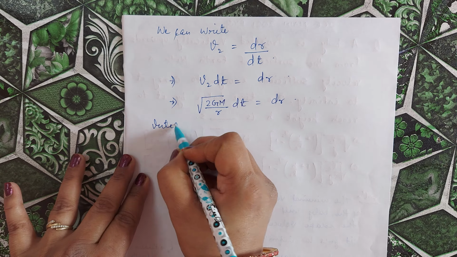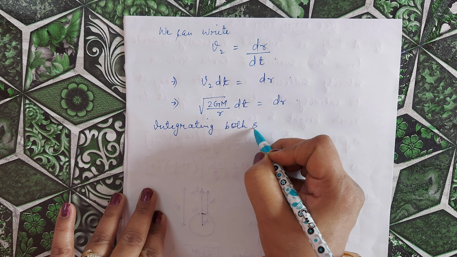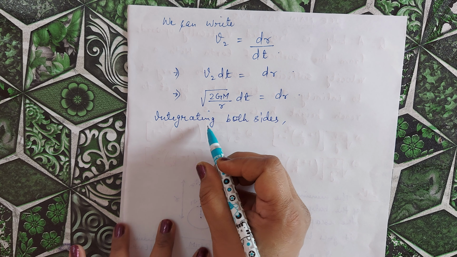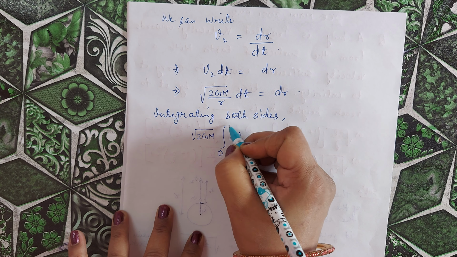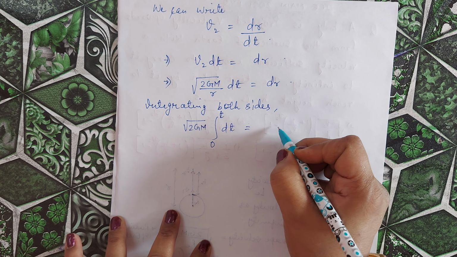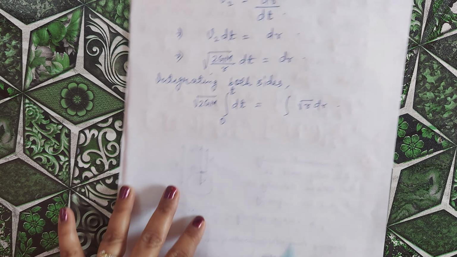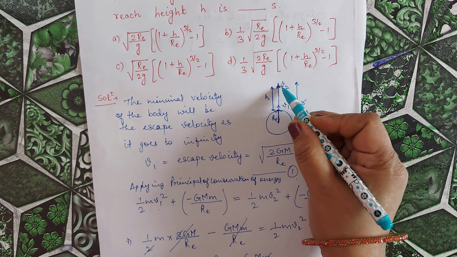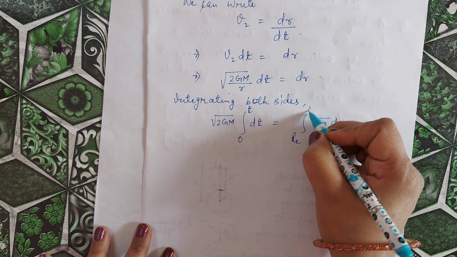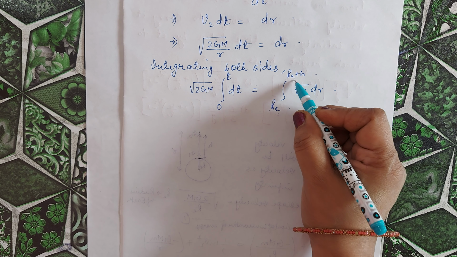Now we integrate both sides, because we have to calculate time. So we have root under 2GM integration dt from 0 to t is equal to integration root r dr, and this r will vary within the limits Re to Re plus h.